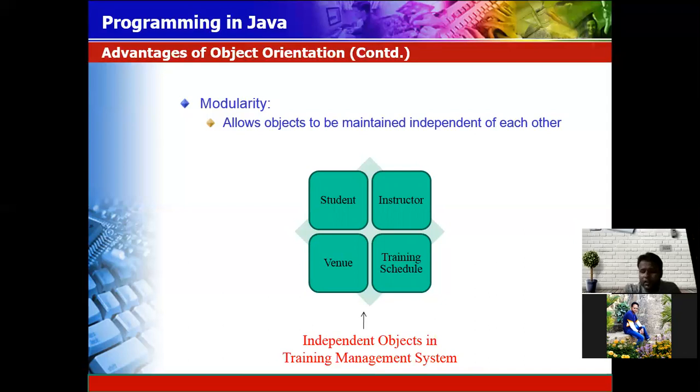Like here, for a student, one module is present. For instructor, one module is present. Venue, one module is present. Training schedule, another module is present. It allows the objects to be maintained independent of each other. Once you develop independently, after all the work is finished, then you have to gather them in your main concept or main model.